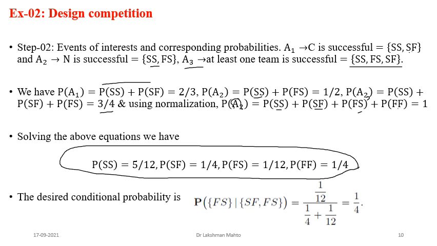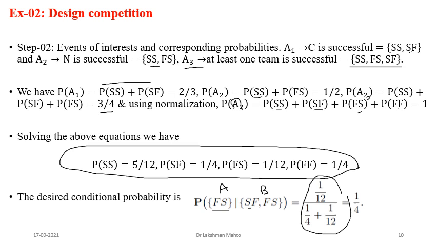So this is event A, and this is B. We have to find the probability of A given B, that is, how much of A is happening within B. We can calculate this directly because we have all these probabilities. We can simplify it this way.